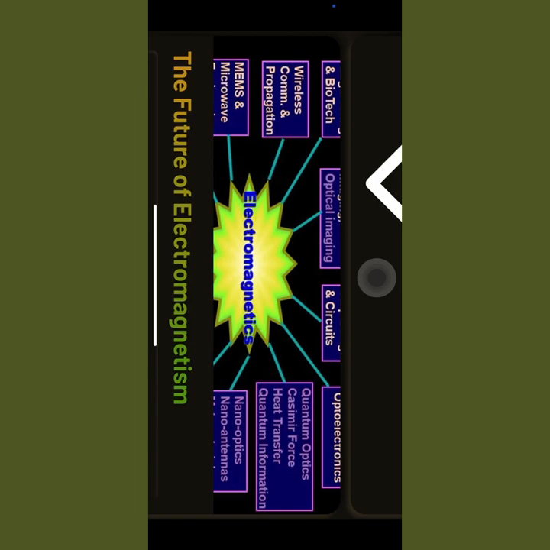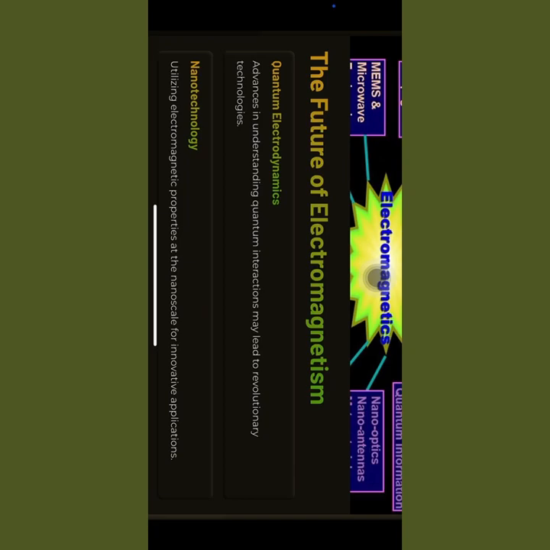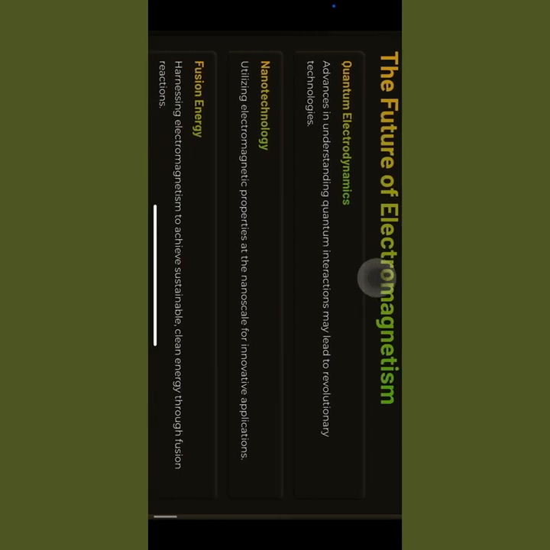So here is the future of electromagnetism, which is used in quantum electrodynamics. Advances in understanding quantum interactions may lead to revolutionary technologies. And similarly, nanotechnology: we are using very small chips for memory allocation, like this. So utilizing electromagnetic properties at the nanoscale for innovative applications. Innovative means new and different ideas.